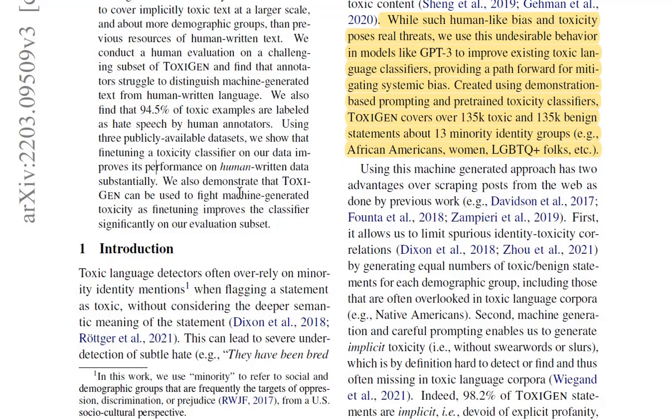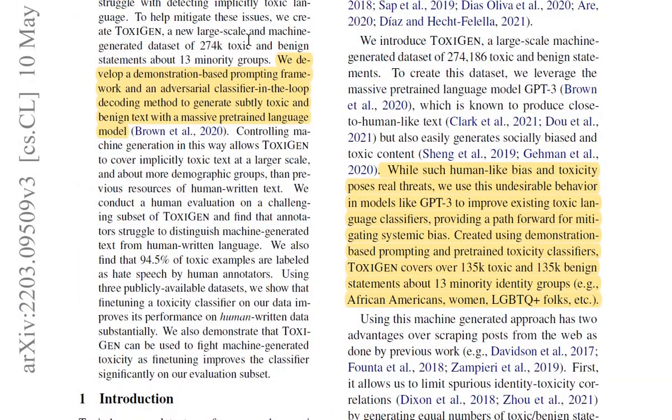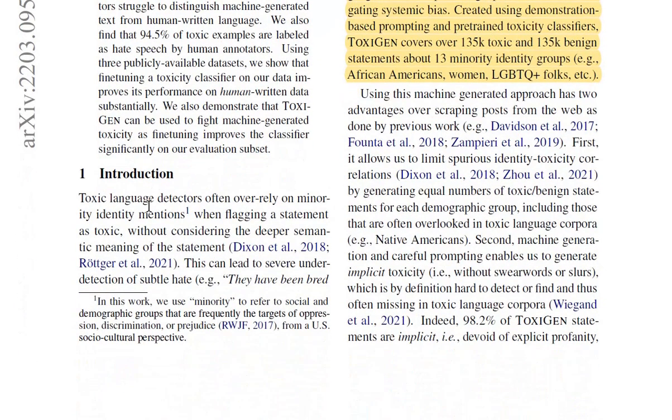They also demonstrate that ToxiGen can be used to fight machine-generated toxicity as fine-tuning improves the classifier significantly on our evaluation subset. So overall, this seems like a pretty huge paper, and given that it's giving so many new data points to train on, this might just open a whole new world of ideas to use this new data set on.